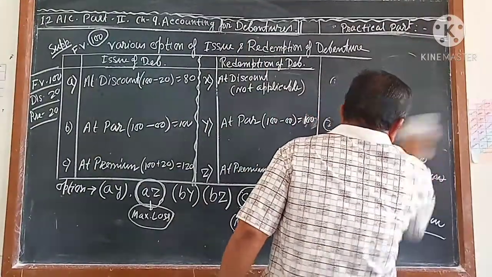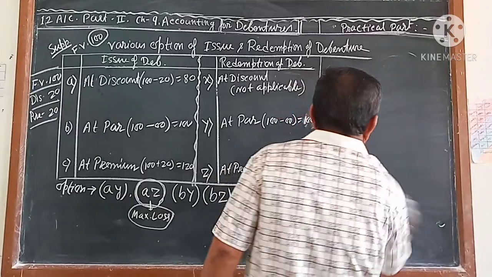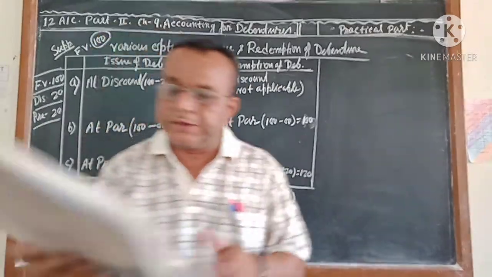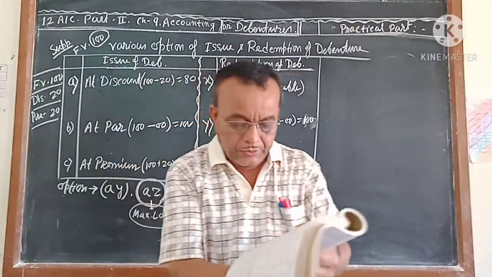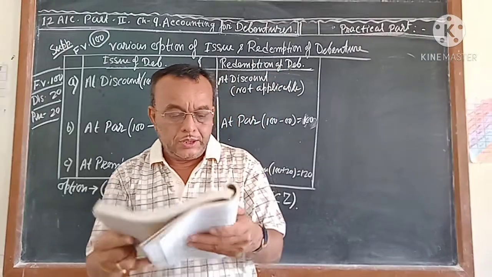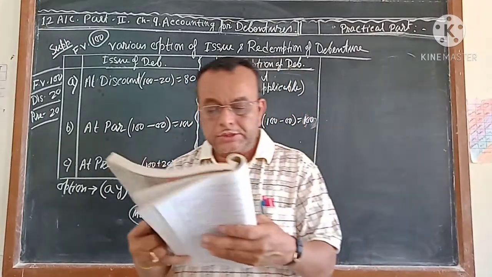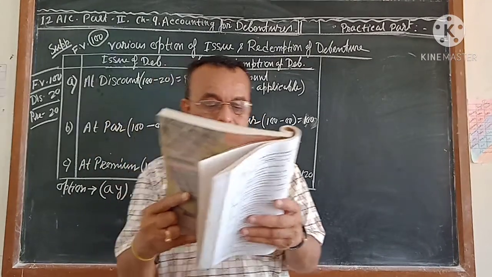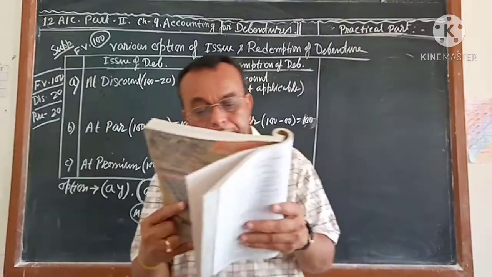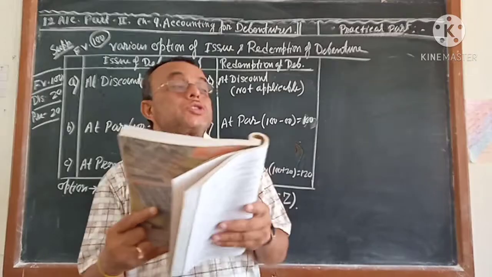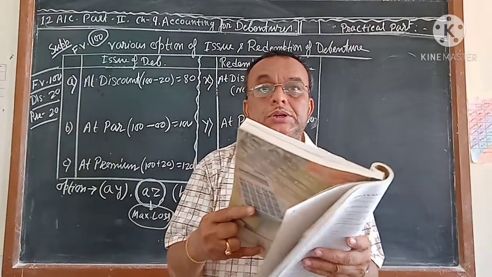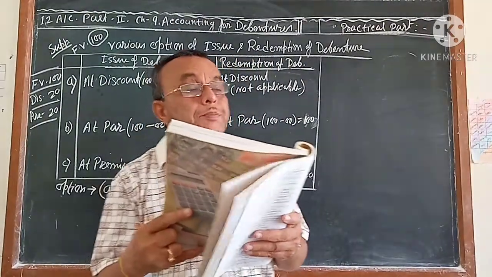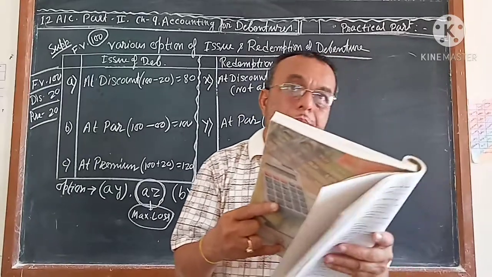Now let you know this chart, whatever I have drawn on the board. It is clear to you, the redemption of debenture means paying back the debenture. According to your textbook, page number 85, here you see point number 10, it is given: accounting effect at the time of issue and redemption of the debenture. Debentures are issued at par, at premium or at discount, which was not there in the first chapter, share capital. Share capital discount was not there. Shares were issued only at par and at premium, but in case of debentures, they can be issued at par,